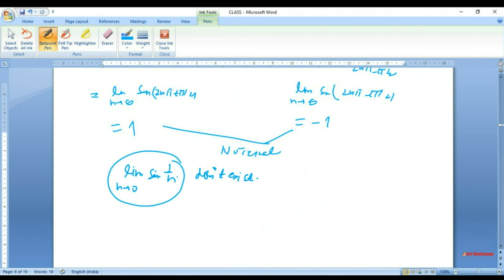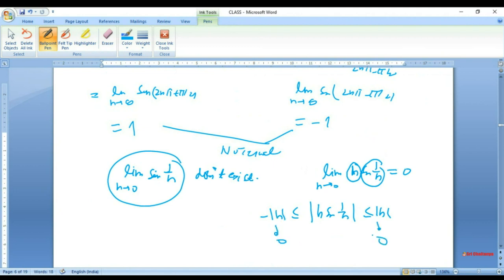So pay special attention to this limit. But last time we did the limit as h tends to 0 of h sine 1 by h. That is 0. This exists. That was by sandwich, because this sine 1 over h was bounded and h tends to 0. So we are able to write that modulus of h sine 1 by h is less than or equal to modulus of h, and greater than or equal to minus modulus of h. And because they both tend to 0, this limit also tends to 0 by using the sandwich principle.